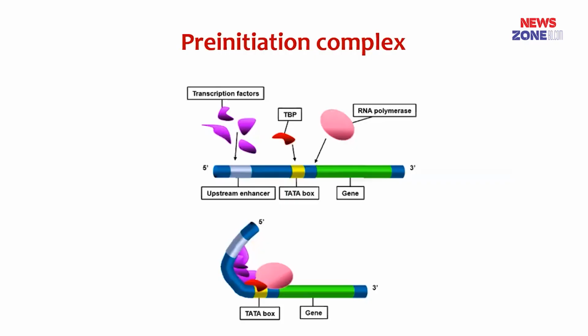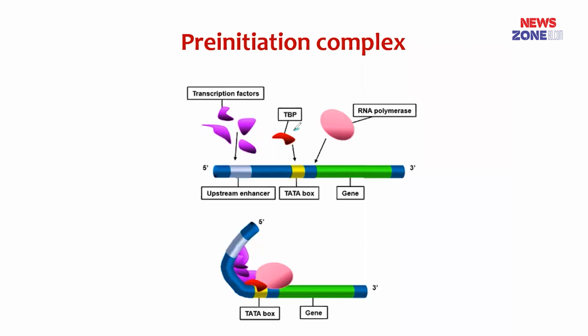RNA polymerase II cannot bind directly with the promoter region. It requires some general transcription factors, and these bind one after another and in turn with the RNA polymerase II to form the pre-initiation complex. Let's have a look at the steps of formation of the pre-initiation complex.